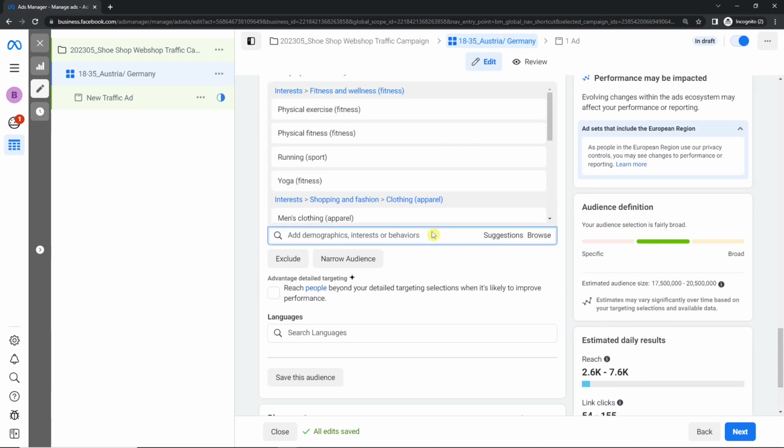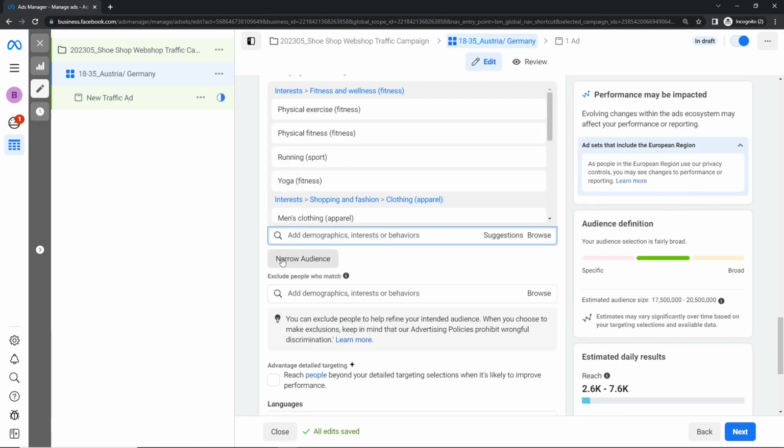What you can do now with the detailed targeting is also exclude something. So here we have a lot of sport stuff, exclude maybe, by clicking on this exclude button, exclude maybe people that like to play soccer, whysoever. But we could do that.